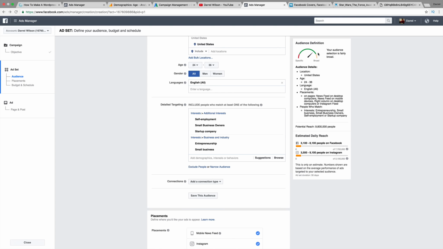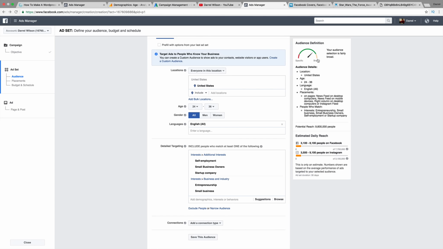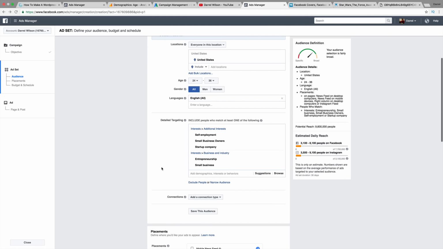Now, you want to stay in this green bracket right here for audience definition. The reason why you want to do that is if you have an ad that is too broad or too specific, Facebook actually will charge you more because they think that your ad is not relevant enough. They want quality ads. They want ads that people can actually use and enjoy. You don't want to promote a HostGator ad and then find out you're some small business in Alabama, right? That would be a terrible ad. And as a result, you might pay a lot more for your clicks. Google AdWords has the same exact concept, where they have a relevance score. They'll basically give you a discount on your ads if they believe that your ads are relevant.